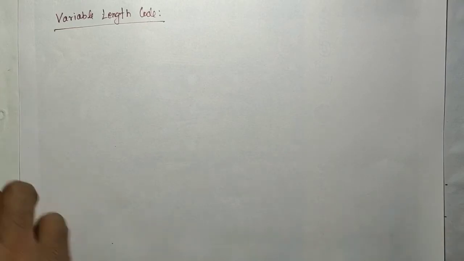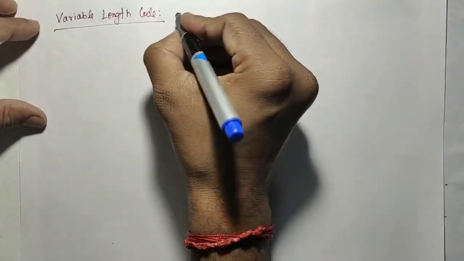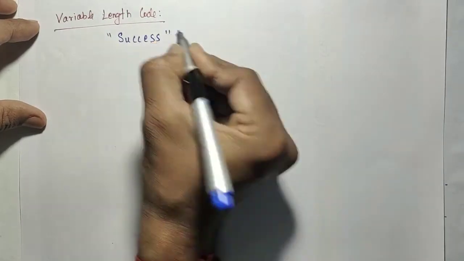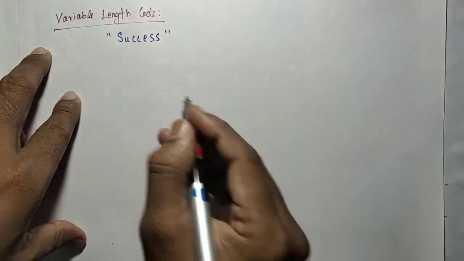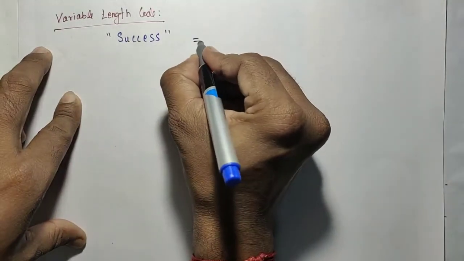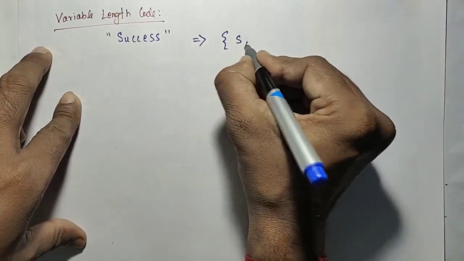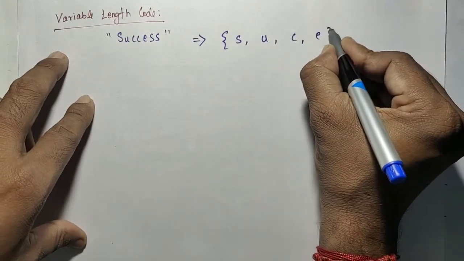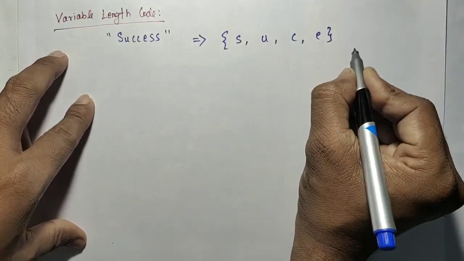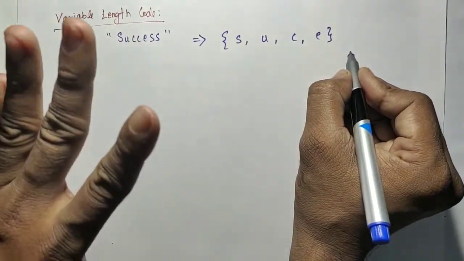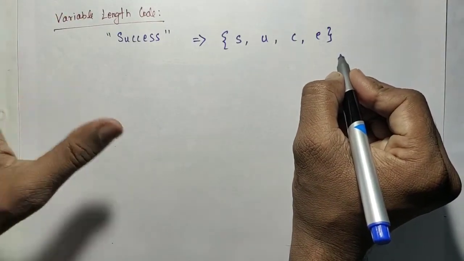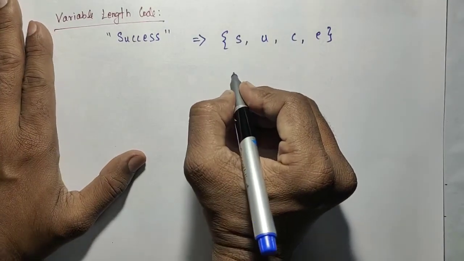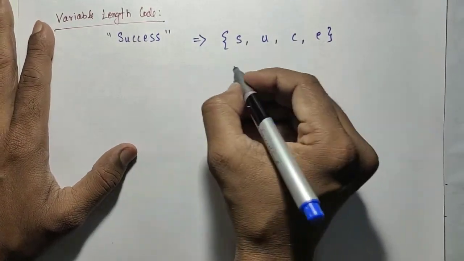Variable length code. Suppose for the same "success", 7 characters are there. The unique characters are S, U, C, and E. So I need 4 code words, a code with 4 code words. By using some algorithm, I am going to generate a variable length code.